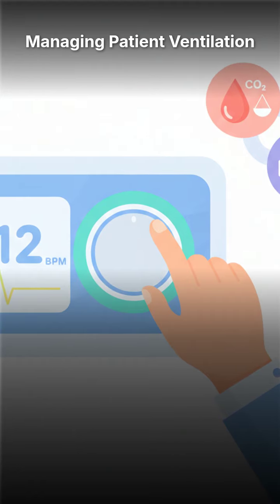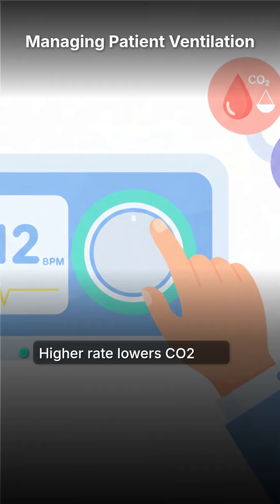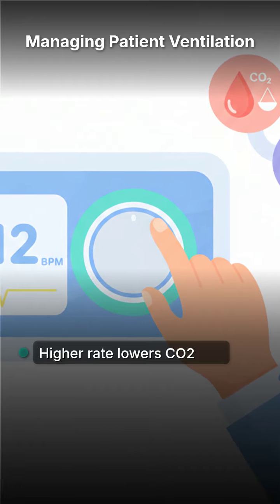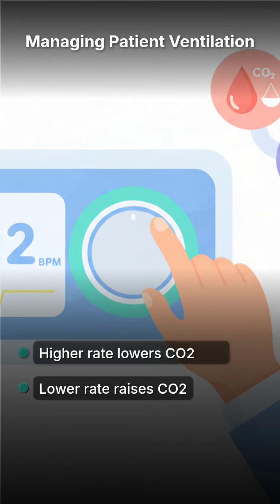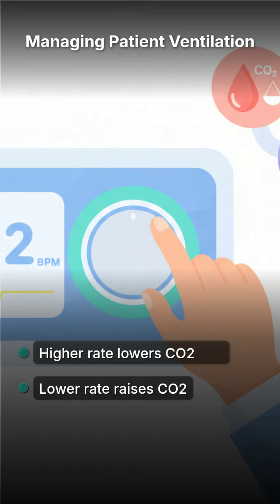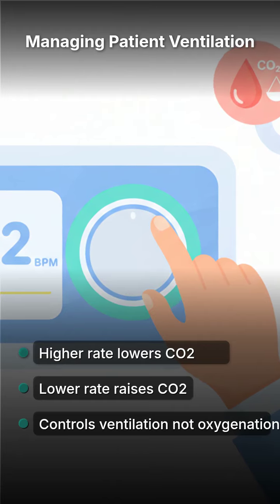Adjusting the rate is a precise intervention. A higher rate removes more CO2, while a lower rate allows it to build up. Remember the golden rule that respiratory rate primarily controls ventilation and CO2, not oxygenation levels. Always monitor your arterial blood gases to determine if a rate change is necessary.